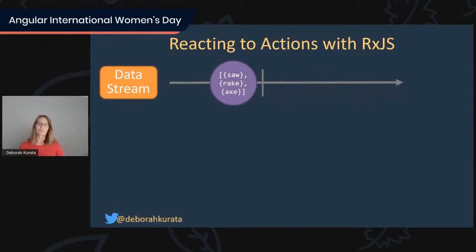Now you notice that I'm representing it on a marble diagram where the marble is the response from the HTTP GET request, which is an array of products. I only have the name in there, but you can imagine it's got all the data in there. And then the vertical line to the right of it is a marker that indicates that it's complete. The interesting thing about data streams is that they are all one and done. What I mean by that is they emit just one time and then they complete, and that's it. So one and done. Emit the one response and complete.